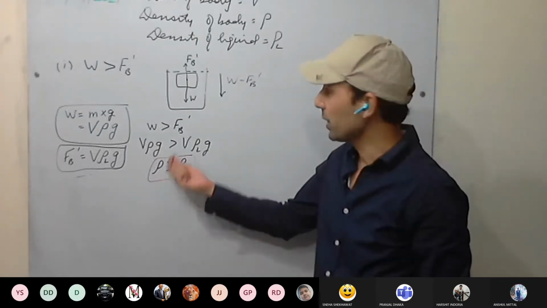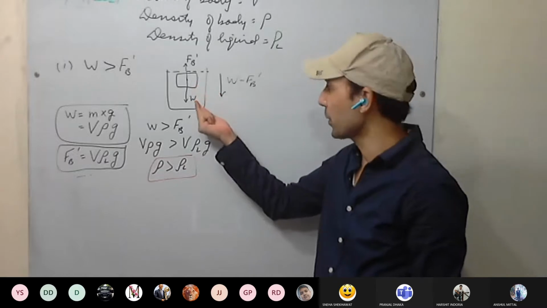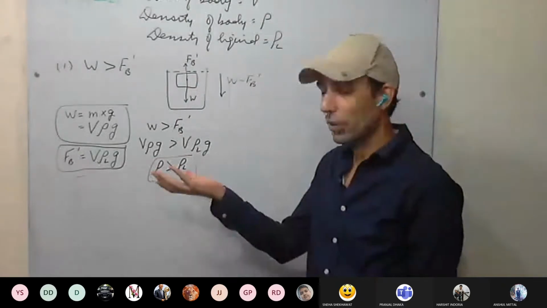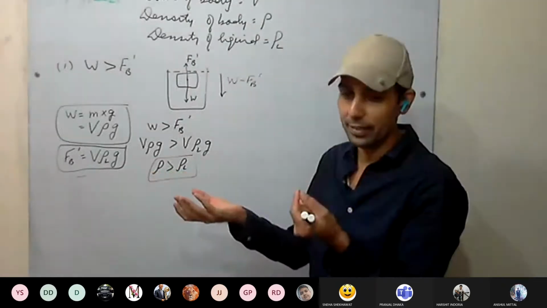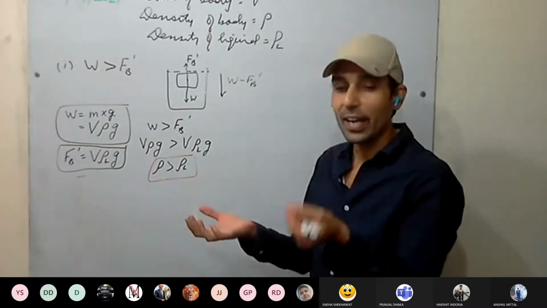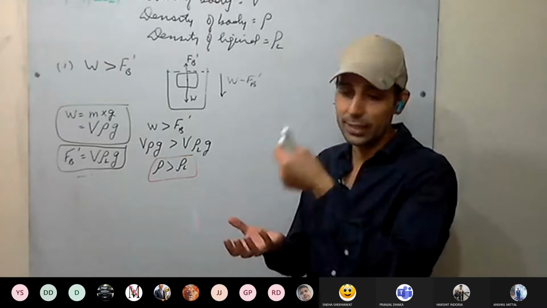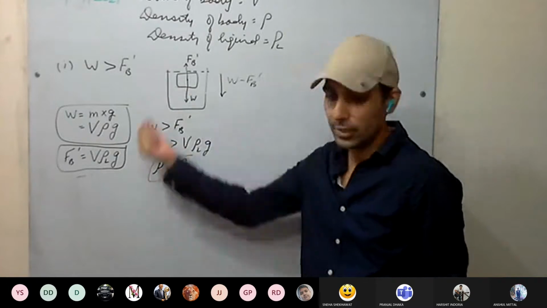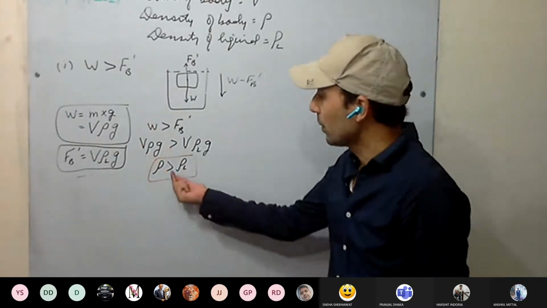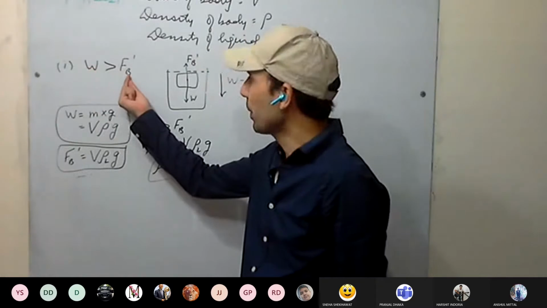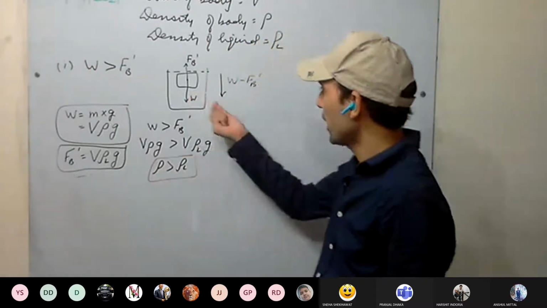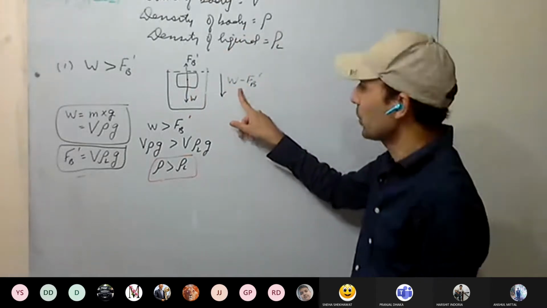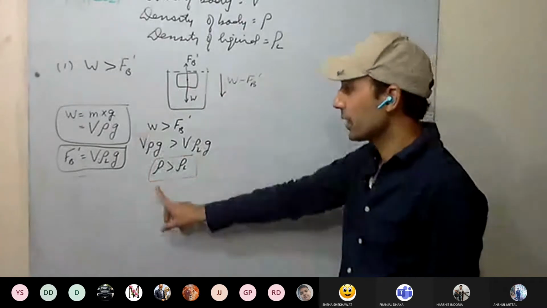So we can infer from this that when a body has more density as compared to the liquid, then the body is going to sink. Take water and a nail. An iron nail, not a plastic nail. Now it has more density as compared to water, so it will sink in water. So if the density of the body is more than the density of the liquid, then it will sink. Why? Because the weight of the body is more than the maximum buoyant force that can act on it. The net weight is the apparent weight of the body. Okay, the first thing is clear.